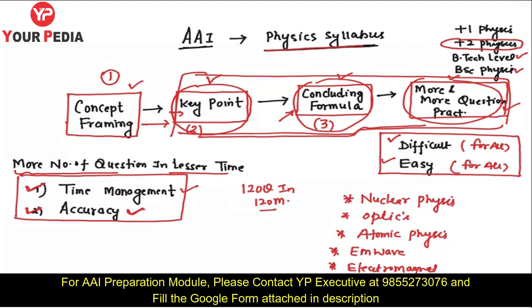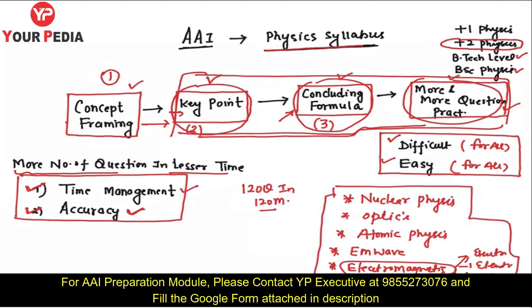And in electromagnetism, students, I am covering the entire part: electricity, electrostatics, magnetism, and electromagnetic induction. So these are basically parts of physics. Out of this part you will find in the exam 14 to 15 questions out of 30 questions. So in some years he focuses more on this part.